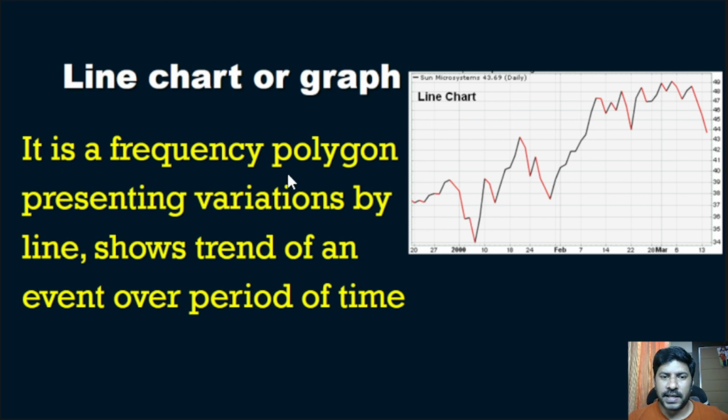Line chart is a frequency polygon presenting variation by lines, shows trend of an event over a period of time. Event here is the incidence of disease.